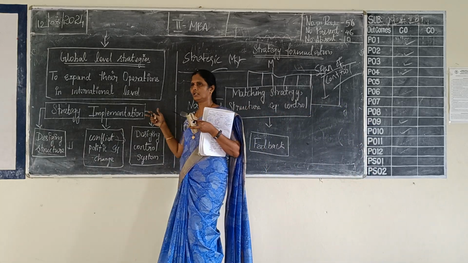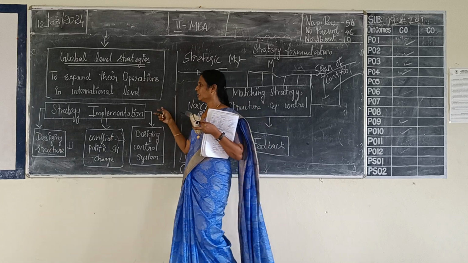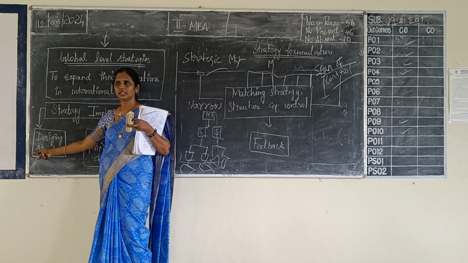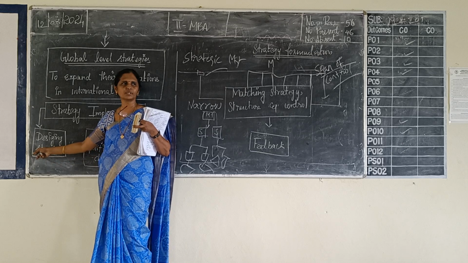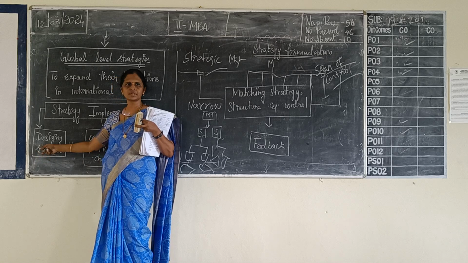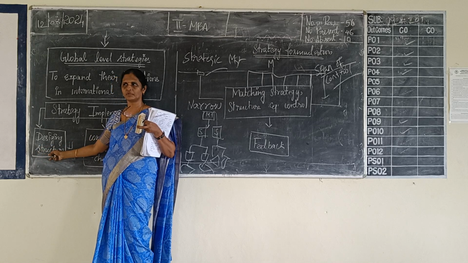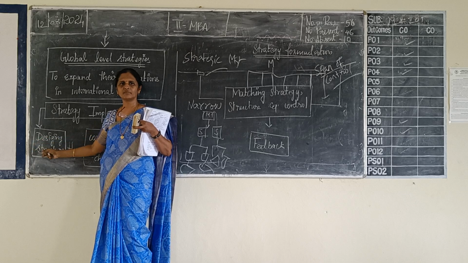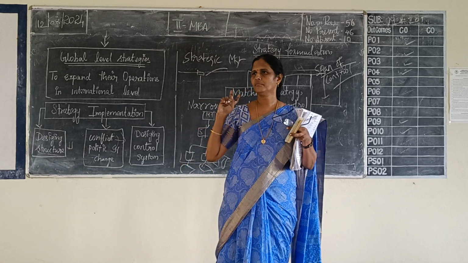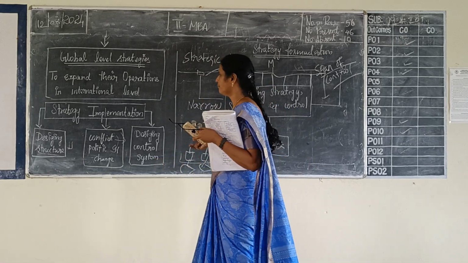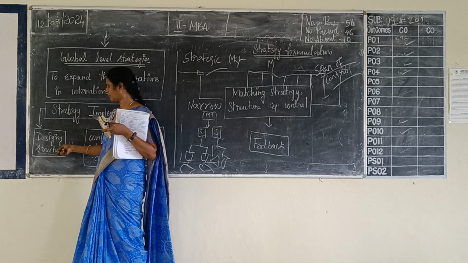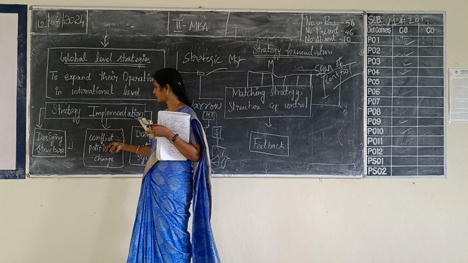Strategy implementation. While implementing the strategy, you have to think about framing the organizational structure. In this organizational structure, you have to think about the span of control. Span of control means there are 2 types of structure: tall structure and flat structure. Tall structure means a manager can control very few employees. In flat structure, a manager can control multiple employees. That will come under organizational structure.